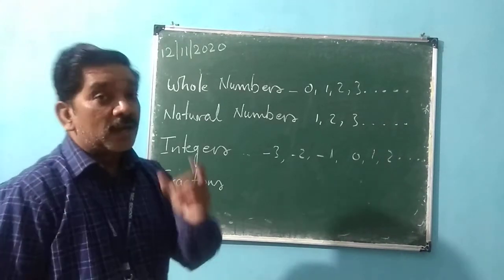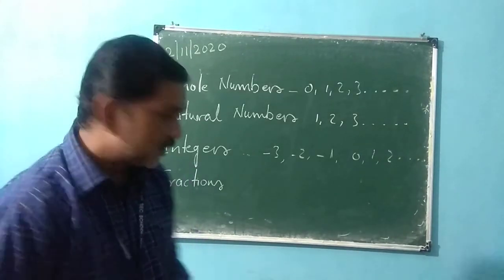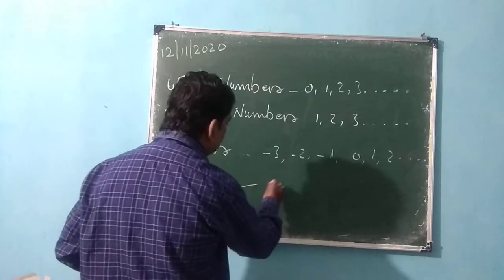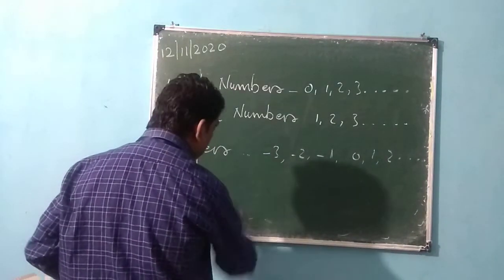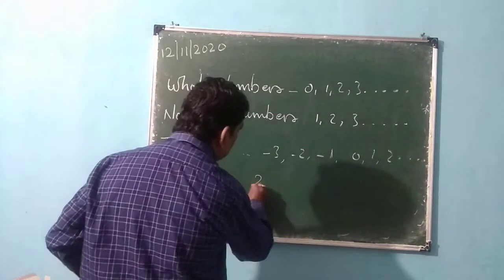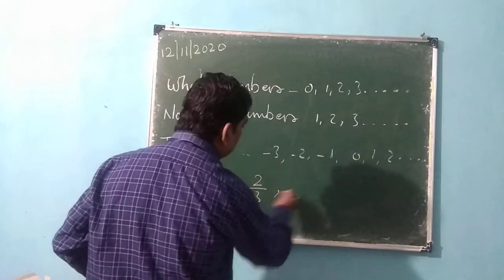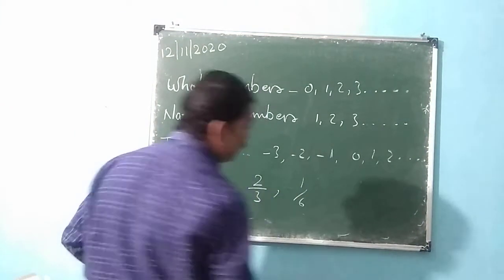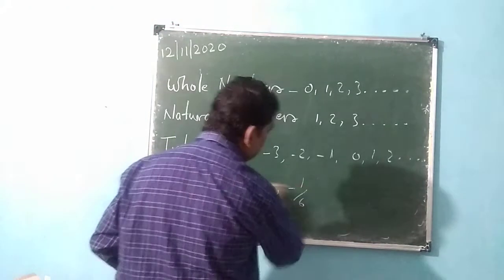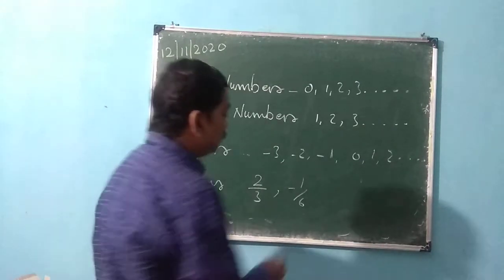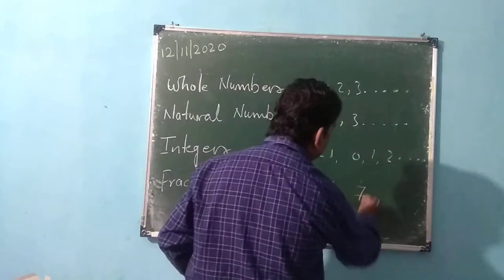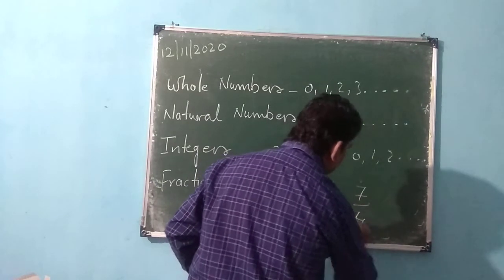You know very well what are fractions. A fraction is nothing but a part of a whole. When I say a part of a whole, it means 2 by 3, minus 1 by 6, or 4 by 7, or 7 by 4.